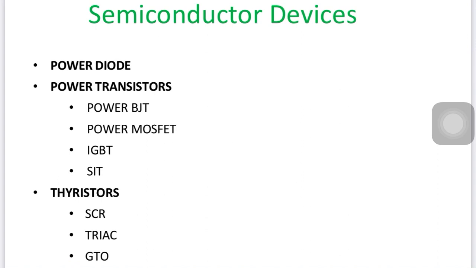The devices having T as the last letter are called transistors, like BJT, bipolar junction transistor, MOSFET, metal oxide semiconductor field effect transistor, insulated gate bipolar transistor IGBT, and SIT. These 4 are the power transistors which are highly operated at high frequency.